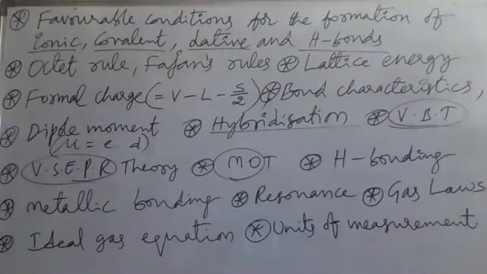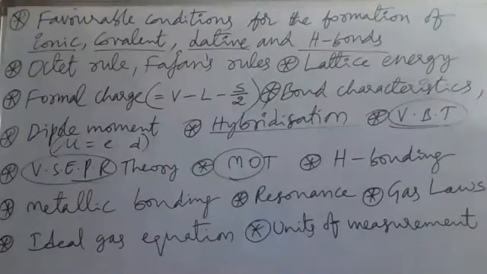After that, orbital overlapping: ss overlapping, sp overlapping, pp overlapping. Which is the stronger overlapping? pp overlapping is stronger than sp overlapping, which is stronger than ss overlapping. Why is pp overlapping stronger? It has a greater extent of overlapping, because p orbitals are directional in nature, and directional orbitals have a greater extent of overlapping. That is why pp overlapping is stronger.